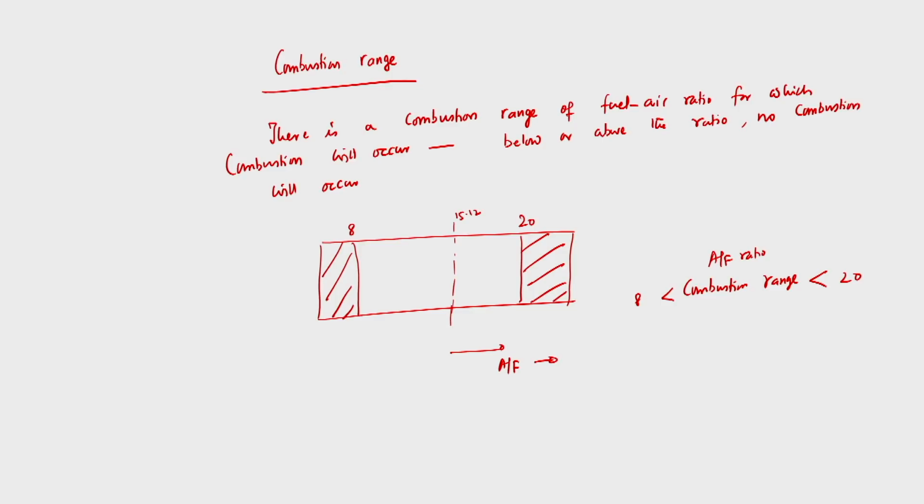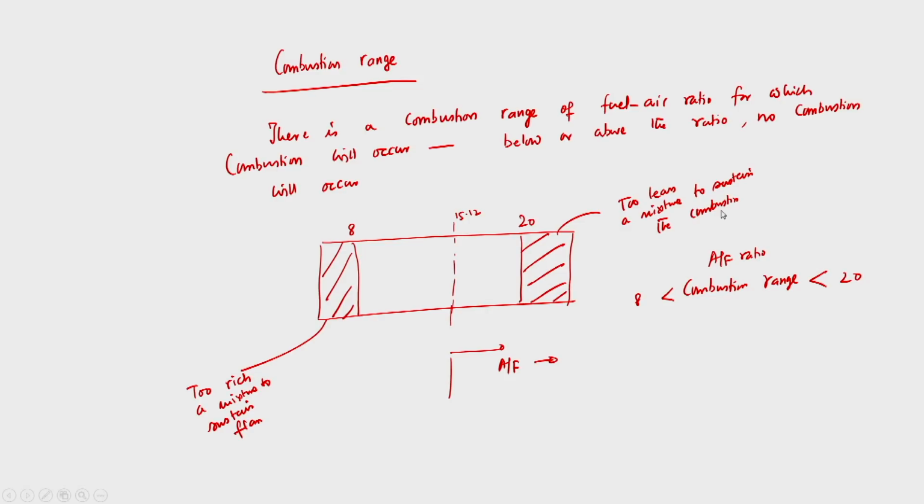If it is less than 8, then it is too rich a mixture to sustain flame. Again, if it is more than 20, it is too lean a mixture to sustain the combustion.